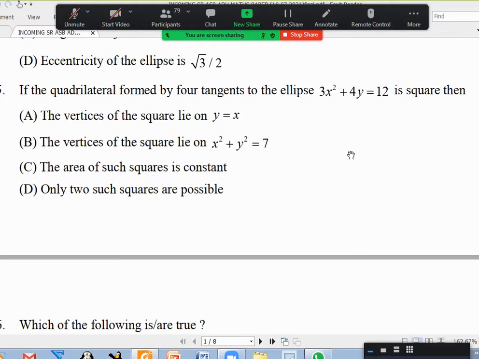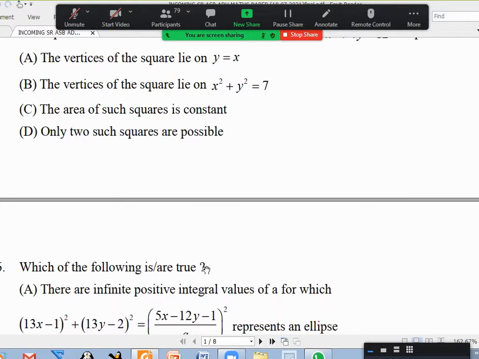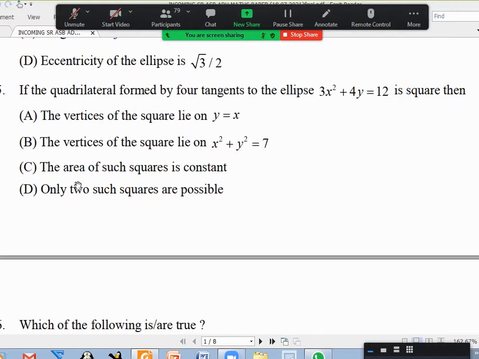C, somehow it doesn't make sense to me that the area of such squares is constant. If so many squares are there, we can talk about it. Only one square is always constant. I'll think about C, what to be done. But B is definitely right. It's not that I'm not able to tell about C, but if there are many squares, I can tell constant or not. Only one, what is the point in asking? That's it. Okay, I'll decide something about it. If you keep only B, it will also give marks, or BC also will give marks. Is that okay? Yes, sir. All right.